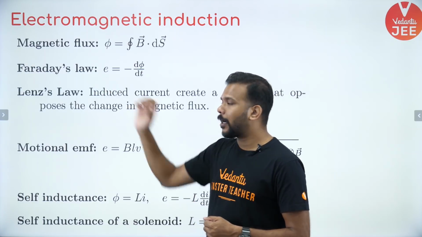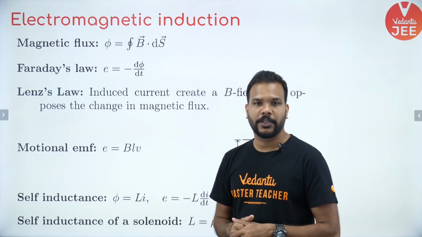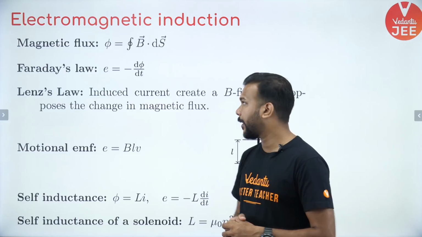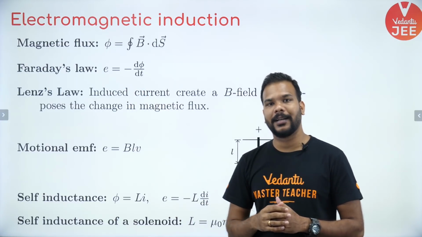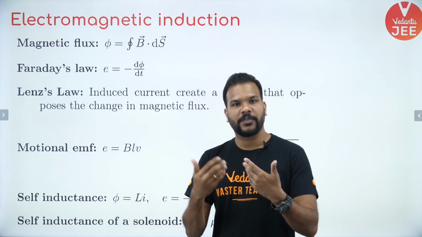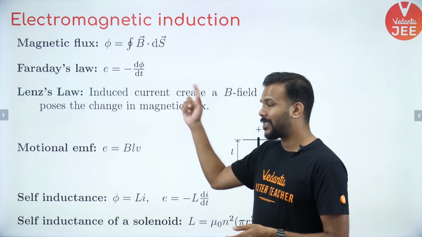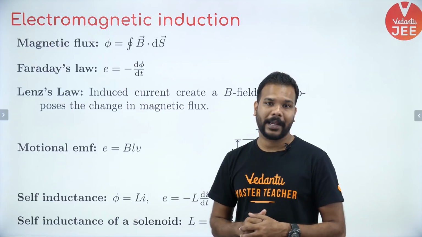Then comes the core of this chapter, Faraday's law of electromagnetic induction, which says that the EMF induced in a current carrying loop because of the change in flux is given as minus d phi by dt, where phi is the magnetic flux.